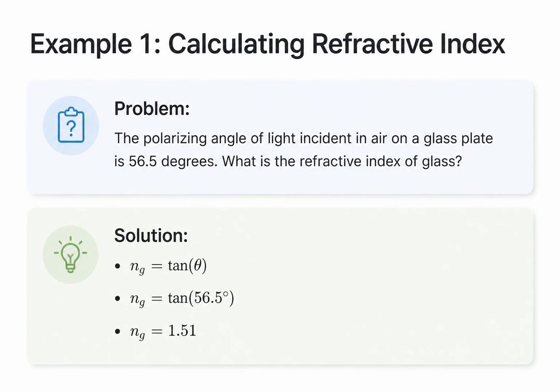Let's look at a quick example of Brewster's law. Suppose the polarizing angle for light hitting a glass plate in air is measured to be 56.5 degrees. We want to find the refractive index of this glass. Using our newly derived formula, the refractive index of the glass, Ng, is equal to the tangent of the polarizing angle, theta p. We simply calculate the tangent of 56.5 degrees. This gives us a refractive index of approximately 1.51.